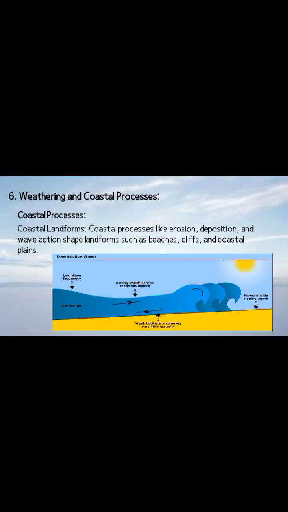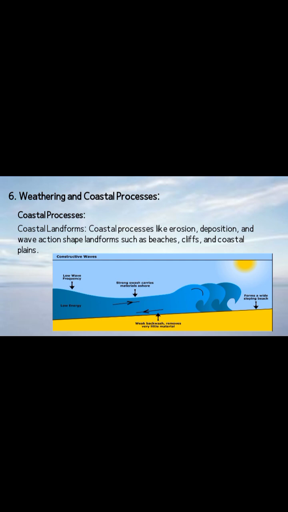Weathering and coastal processes. Coastal processes. Coastal landforms. Coastal processes like erosion, deposition, and wave action shape landforms such as beaches, cliffs, and coastal plains. Coastal processes are ways in which sediment moves around the coastal system.